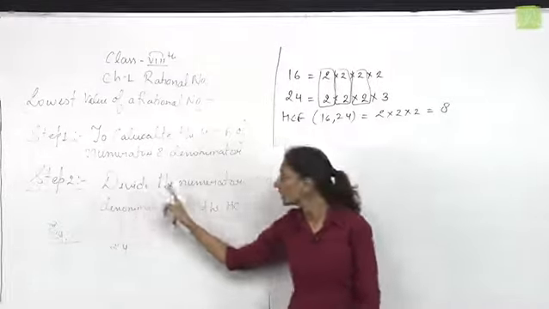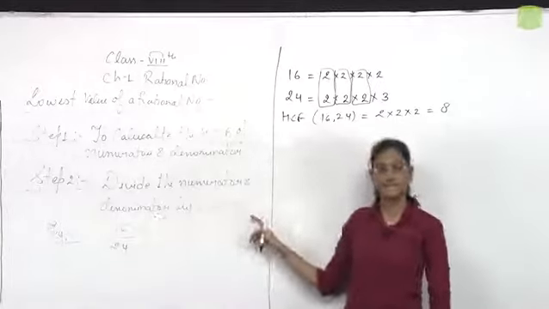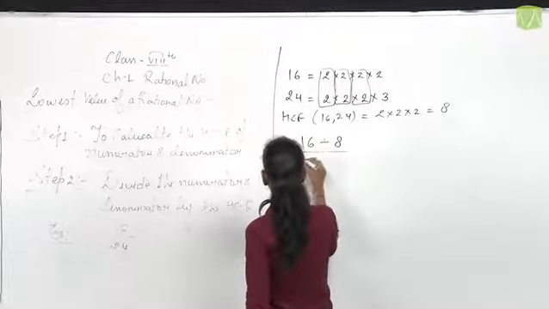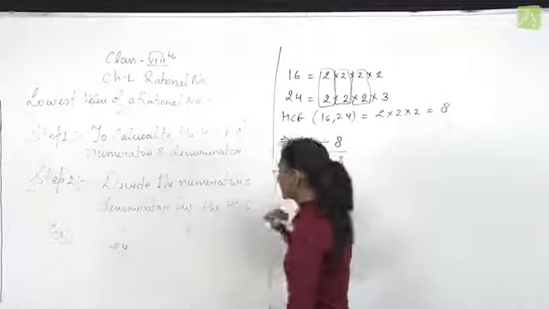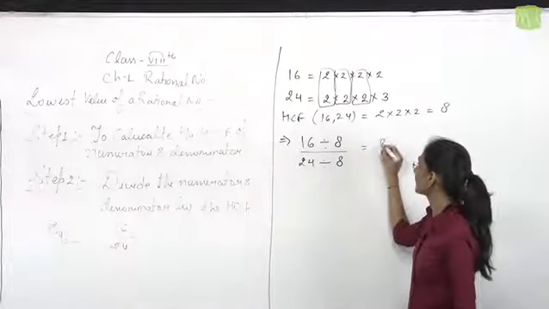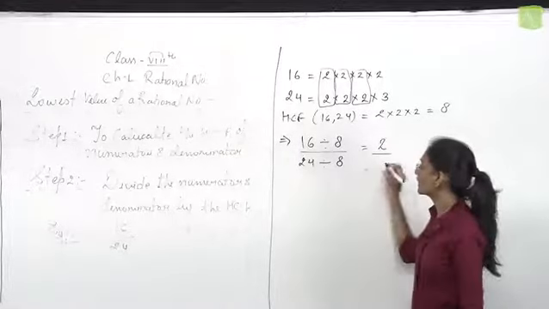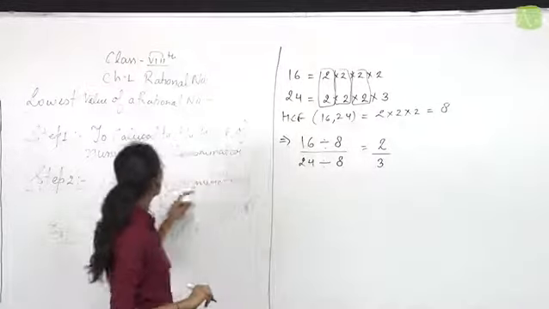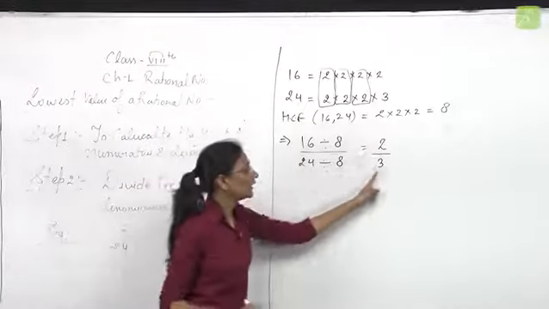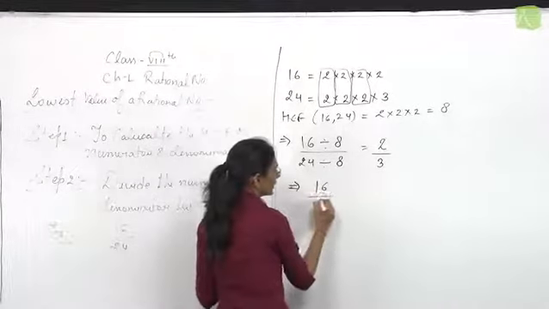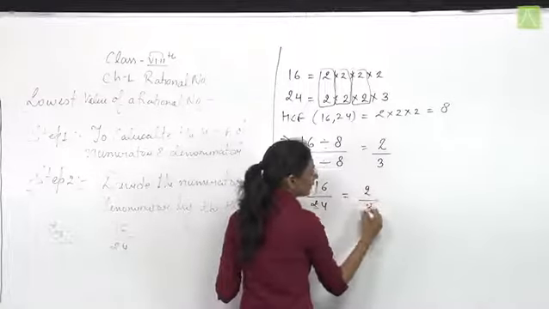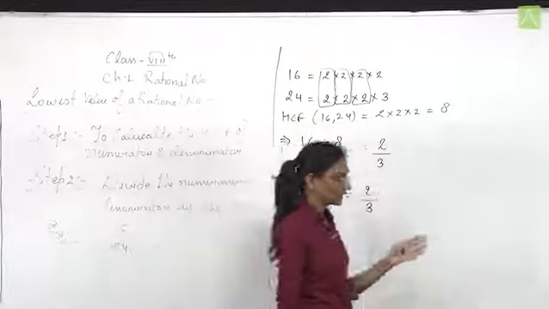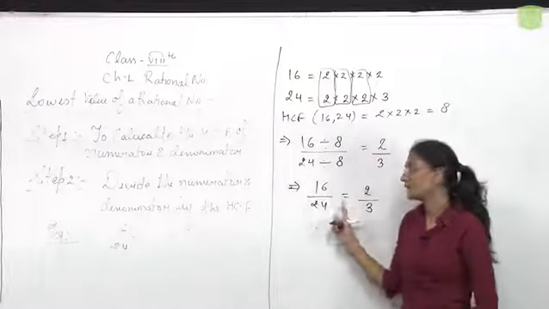Step number 2, divide the numerator and denominator by the HCF. 16 divided by 8, 24 divided by 8. When 16 is divided by 8, the answer is 2. When 24 is divided by 8, the answer is 3. Therefore, the lowest form of 16 upon 24 is 2 by 3. Here we can see that 2 and 3 are both prime numbers. Their HCF is 1. Therefore, 2 by 3 is the lowest form of 16 by 24.